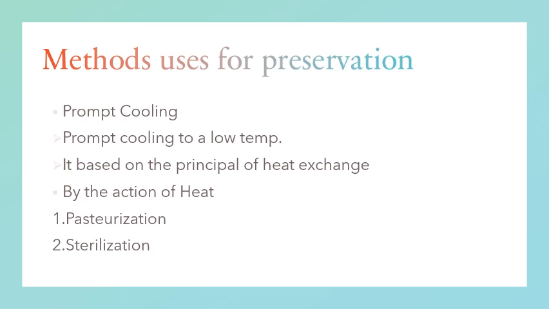One method of preserving milk is prompt cooling to a low temperature. The critical temperature of milk is 10 degrees Celsius. The freshly drawn milk should therefore be promptly cooled to 5 degrees Celsius or below till it is processed.